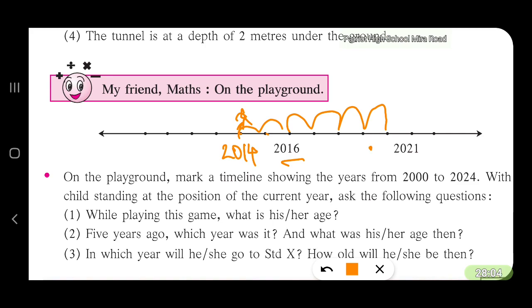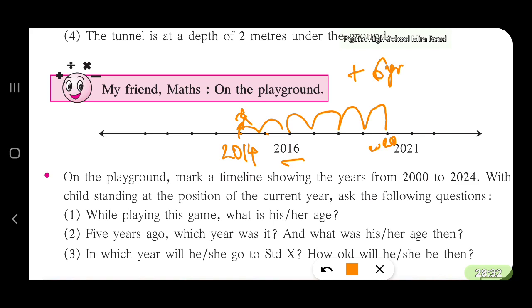This is 2020. So up to 2020 it will be 6 years old. Like that you can go on counting. Now he is 6 years old, it will be plus 6.